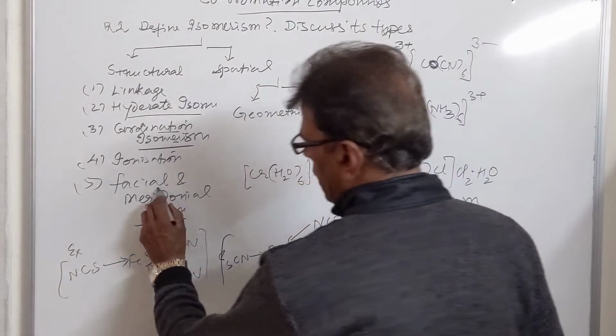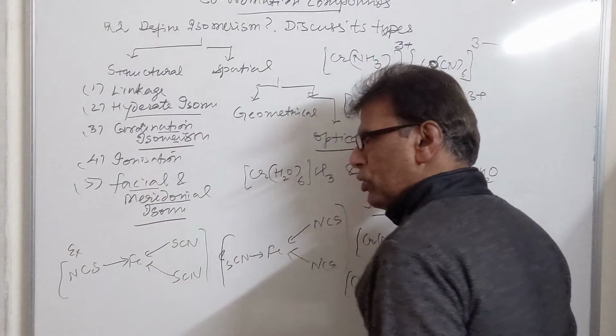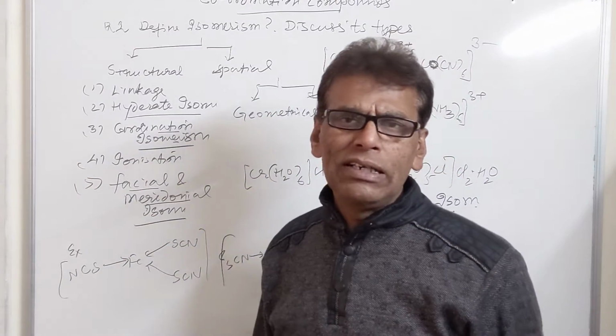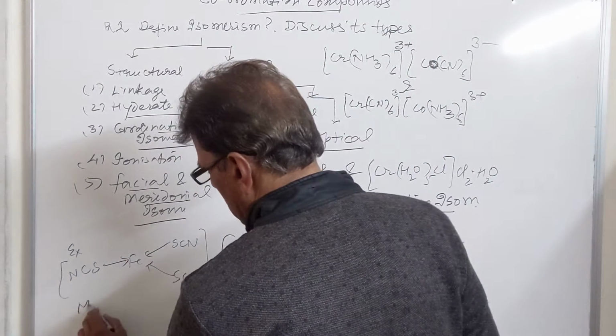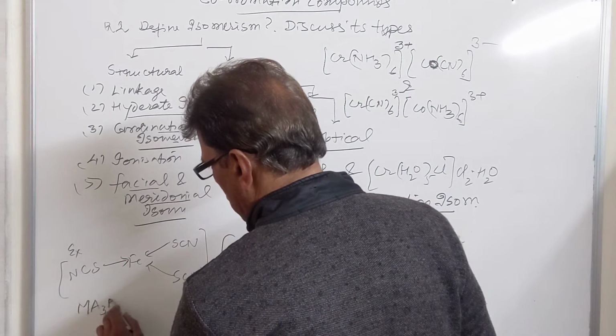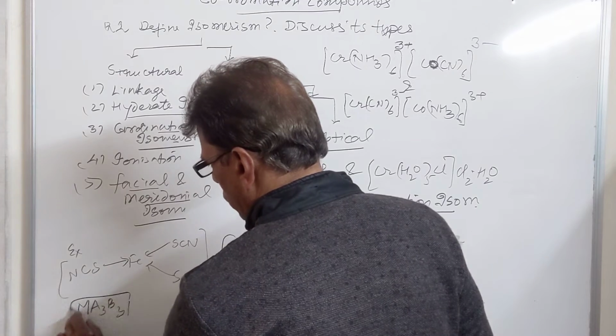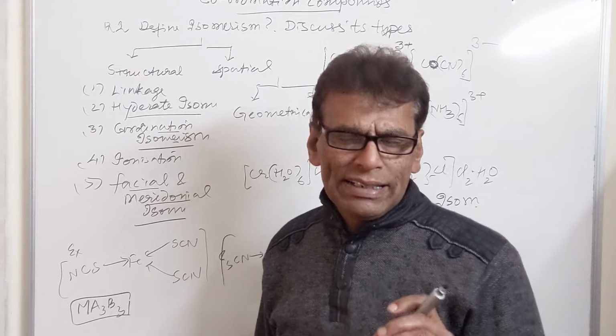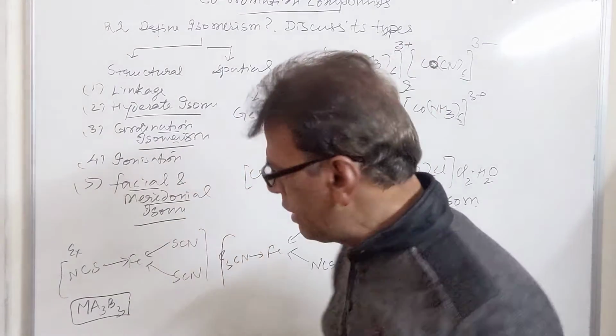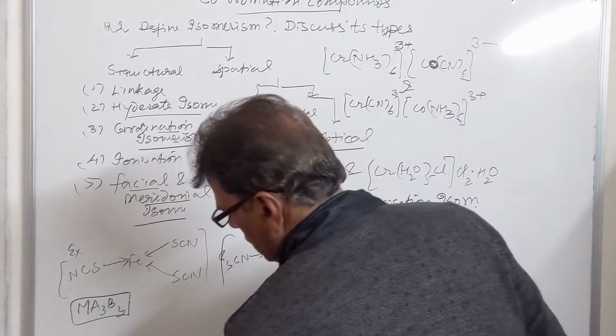Then we have facial and meridional isomerism. This isomerism is shown by those compounds which have coordination number 6, with structure of the Ma3b3 type. Three ligands are of the same type. If the similar ligands are present on adjacent positions of a face, such isomers are called facial isomers.